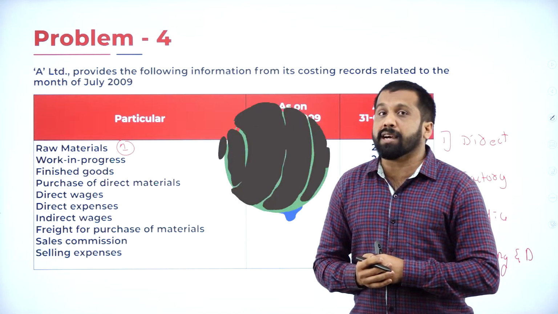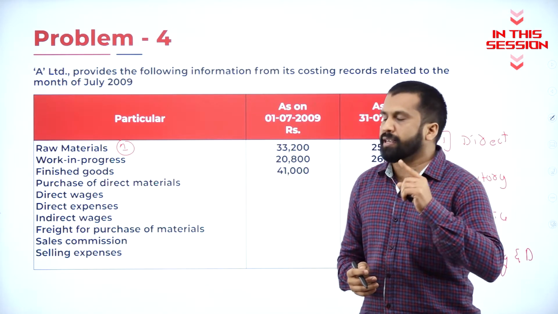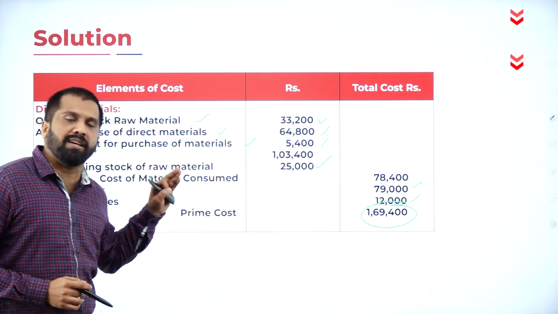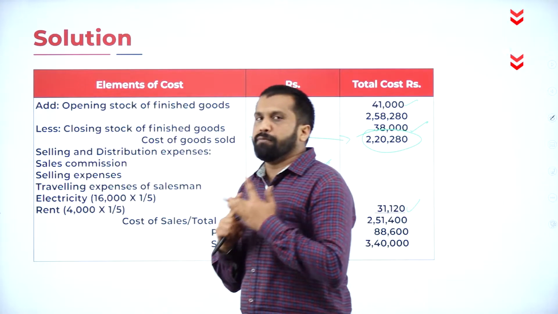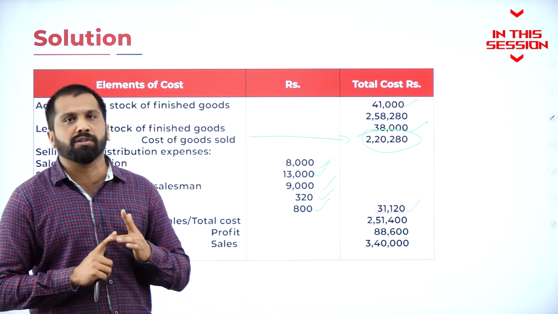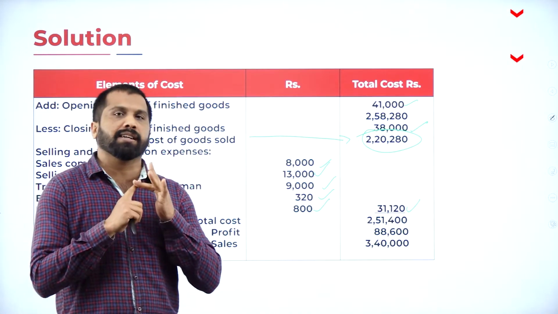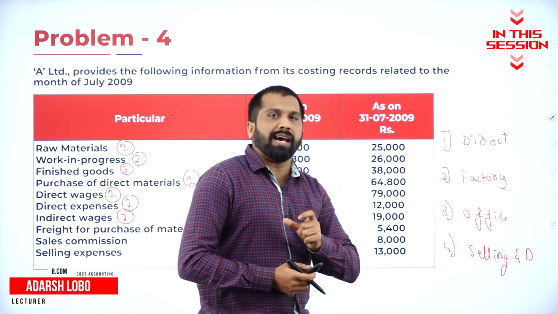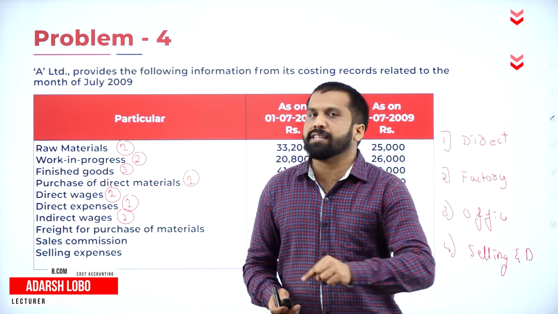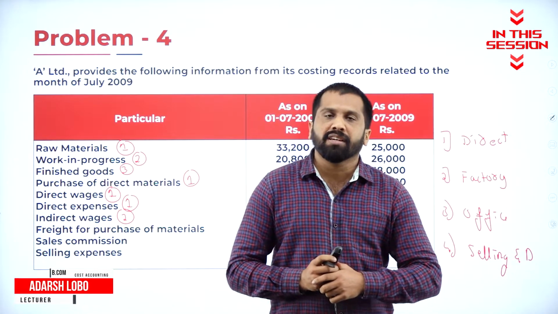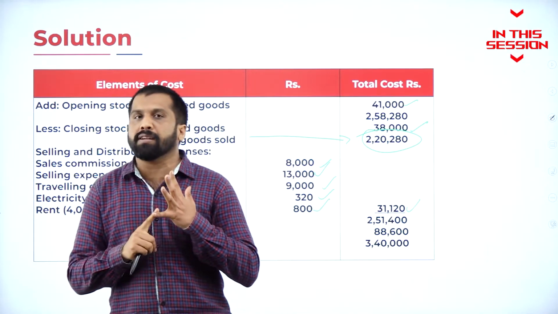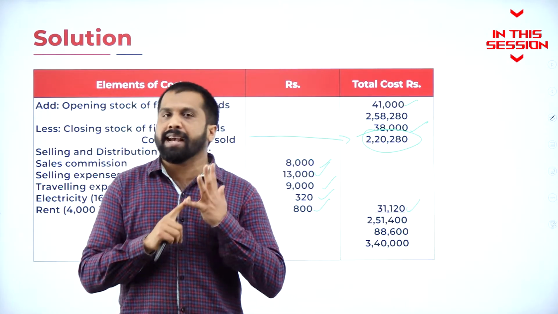Work in progress will come under factory overhead. Except closing stock of raw material, everything will be added. Opening stock of finished goods and closing stock of finished goods will come under selling and distribution. Carriage inward means what? Any transportation that happens within the premises, we call it carriage inward. The opening stock of raw material and closing stock of raw material will come under direct.